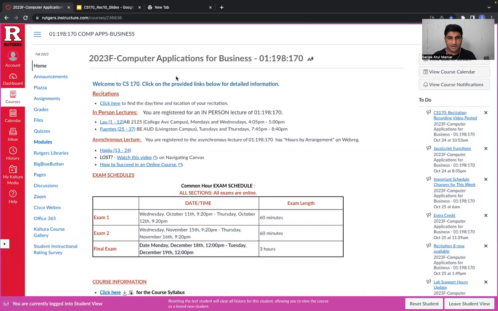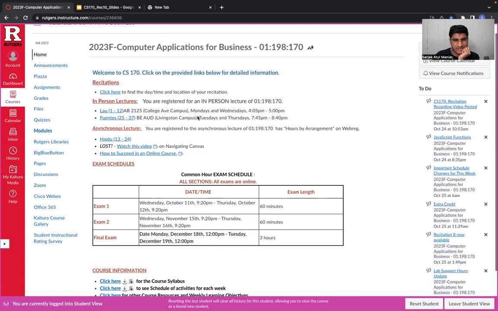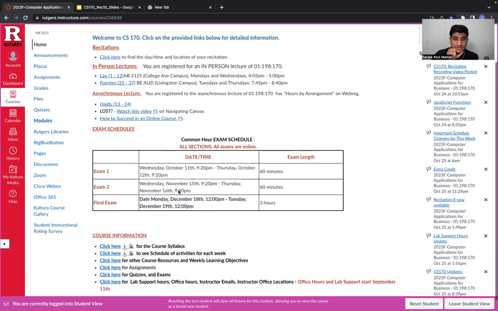So I'm just going to divide this recitation into two sections, and in the first one we are just going to revise some of the topics as I mentioned, and we'll be taking a few of the examples which are given to you guys for your exam 2 preparation material, right? You guys have your exam 2 coming up next week, which is scheduled on November 15th. Here's the information in case you want to see it. The starting time is 9:20 p.m. It will be till 9:20 on November 16th.